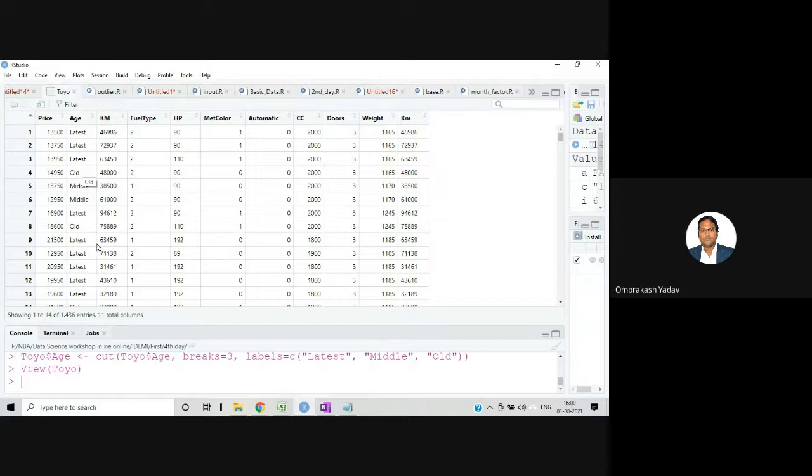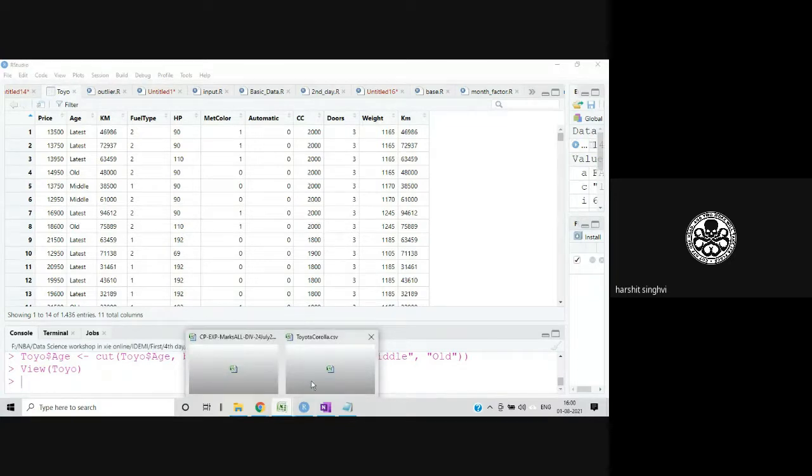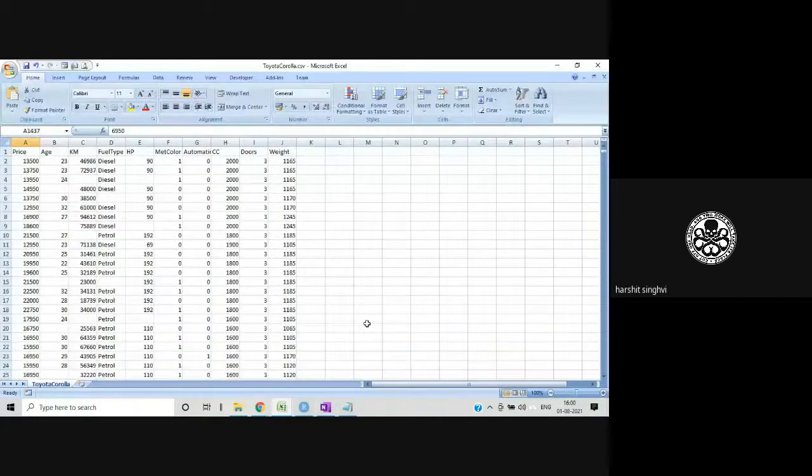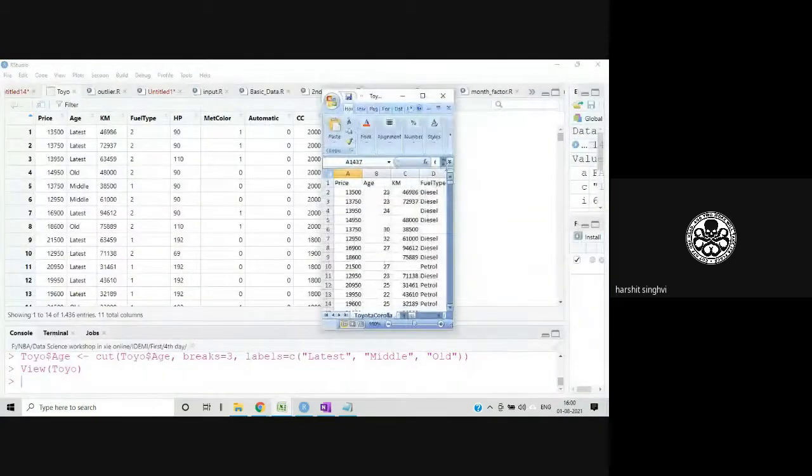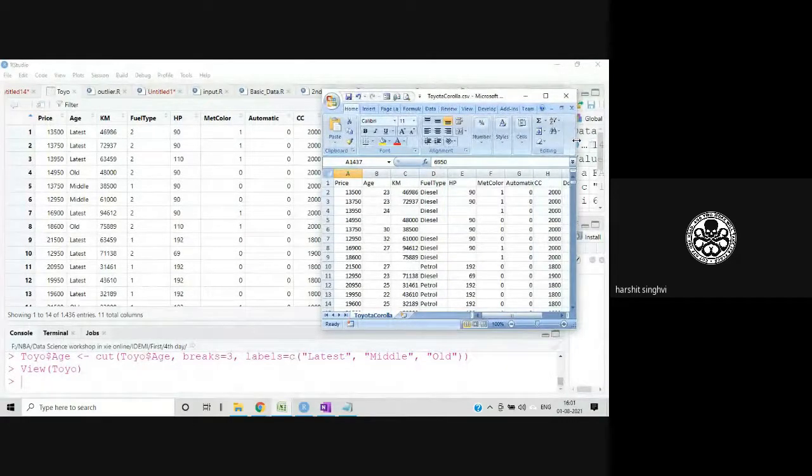Sir, right now it has categorized old, latest, and medium based on certain parameters, right? How do we know those parameters? If we were to give the parameters, say up to 2 years is latest and 2 to 20 years is middle, or something of that sort? Actually, normally it divides according to its statistics.